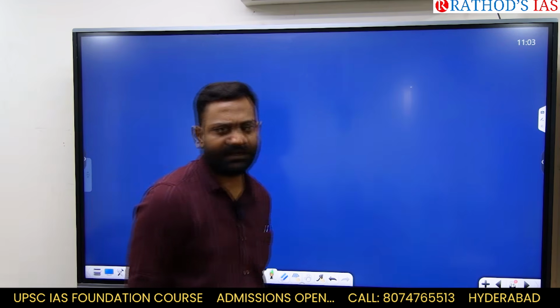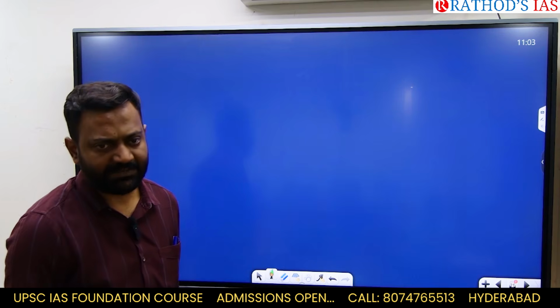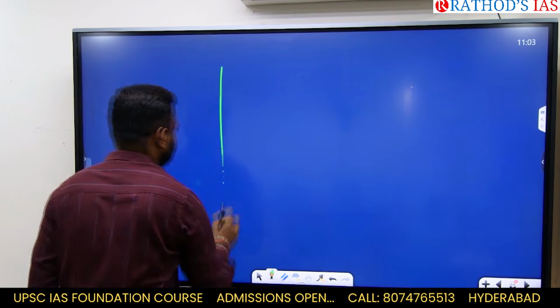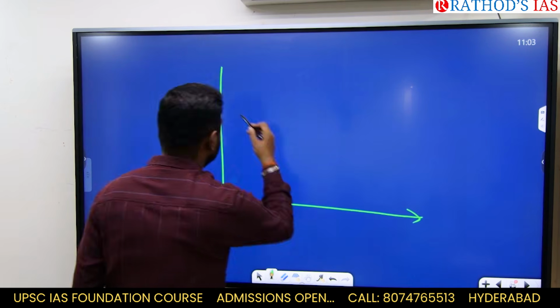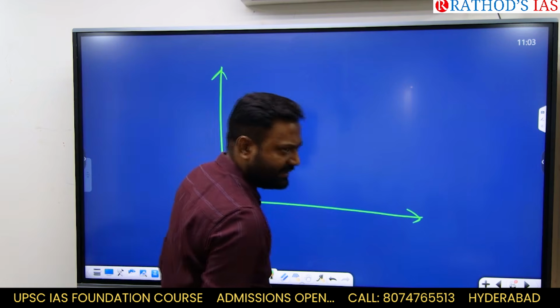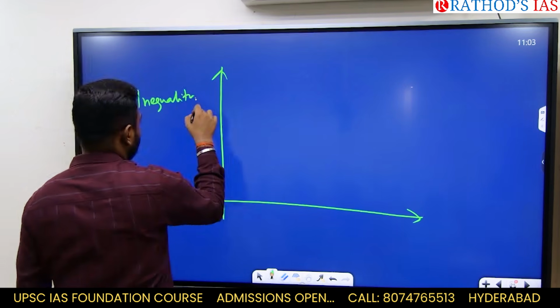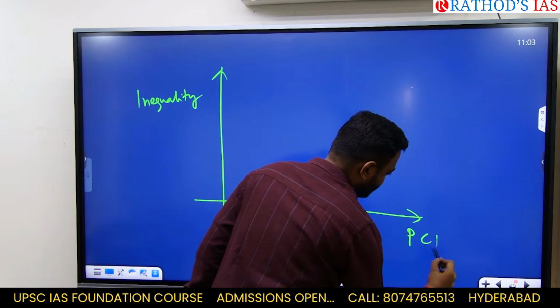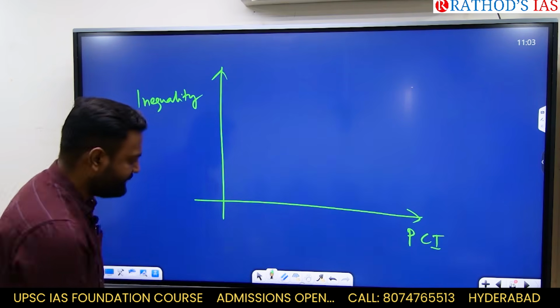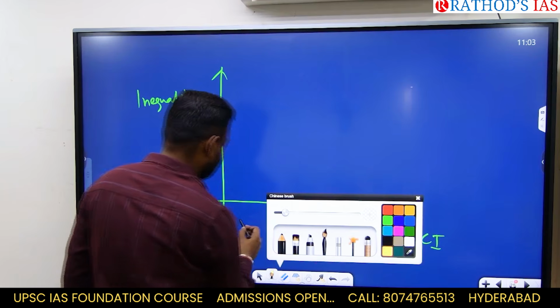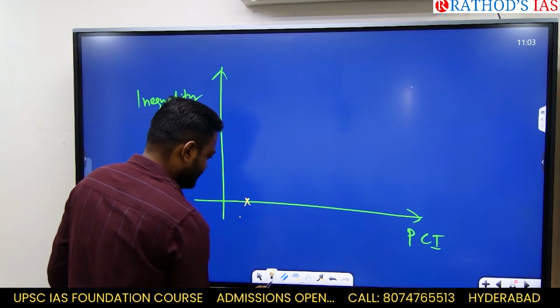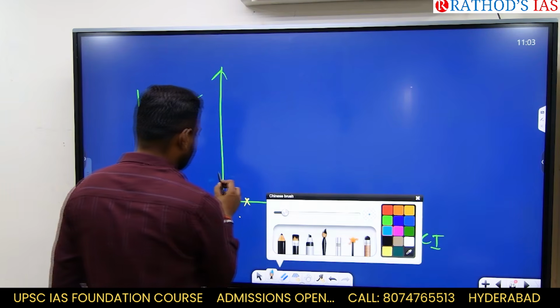Now, the per capita income and inequality. You plot inequality here and you plot the per capita income here.